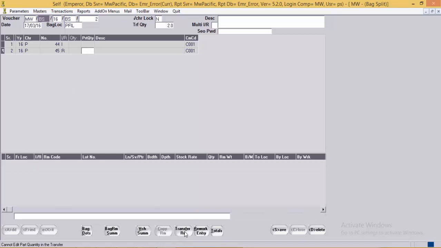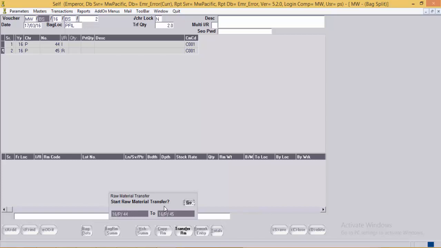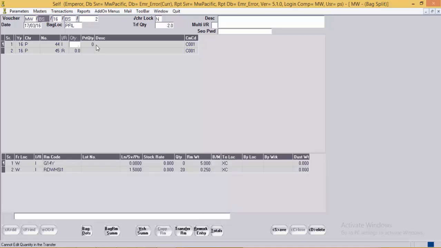Now when the user clicks on transfer RM, system shows the message, asks a question to start raw material transfer, yes or no. On the click of the go button, system will automatically transfer the quantity and the RM from the bags. Now as we can see over here, the bag number 44 has issued gold and round diamonds to the XC department, and the same has been received in the bag number 45.